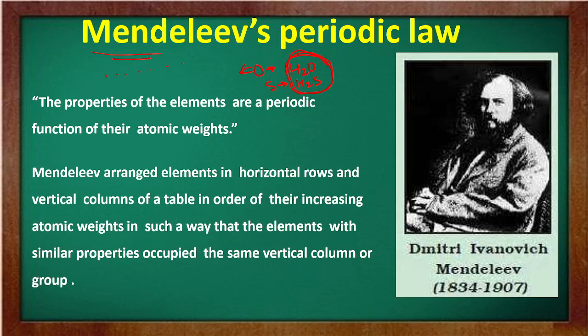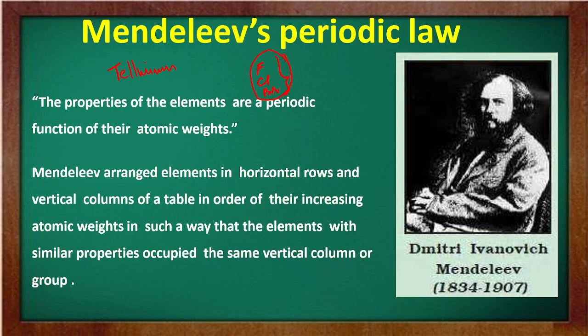For example, iodine has an atomic weight lower than that of tellurium, but he placed it in group number 7 with fluorine, chlorine, bromine. Why? Because fluorine, chlorine, and bromine have similar physical properties. But tellurium has an atomic weight which is higher than that of iodine. But what did he do? He placed iodine next to tellurium. Means he kept iodine after tellurium. Why? Because he considered the properties of the reactant, means what type of compounds were formed by them.